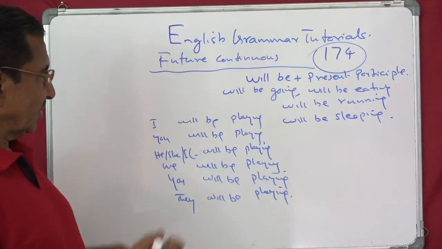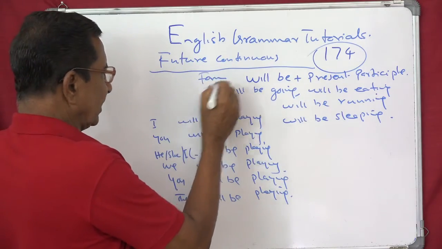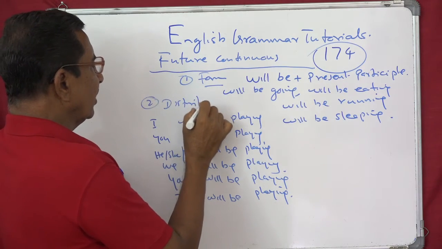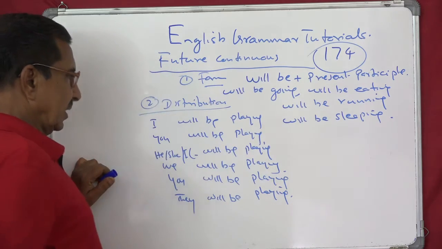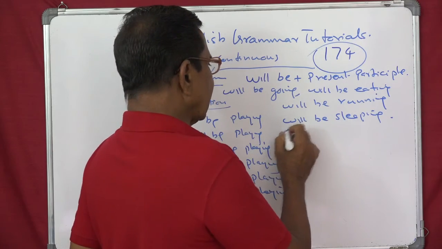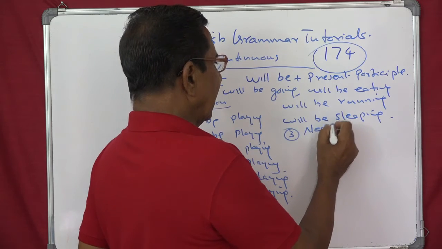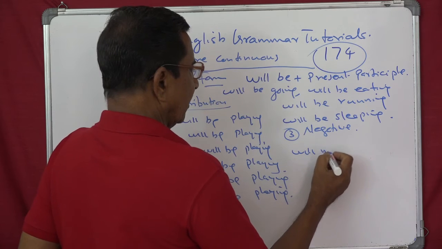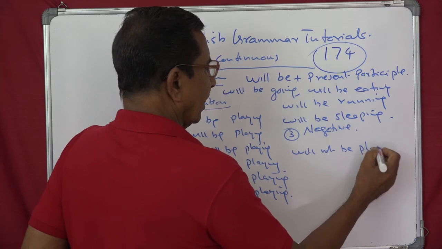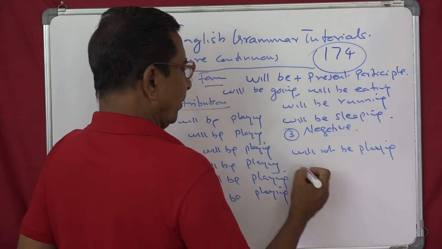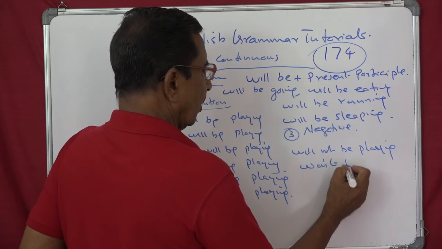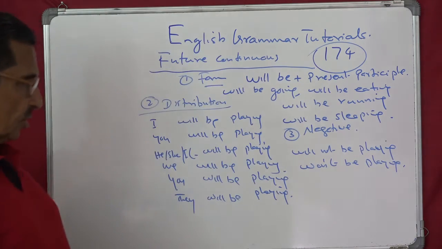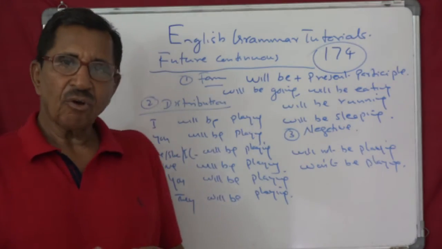Now negative, so this is form. One is form, step 1. Step 2 is distribution. As we can see there are only 6 places where we can distribute. And then you have the third point, negative. And negative is, see, will not be playing. And its short form will be won't be playing. That's all. Will not be playing. Short form or the contracted form is won't be playing.